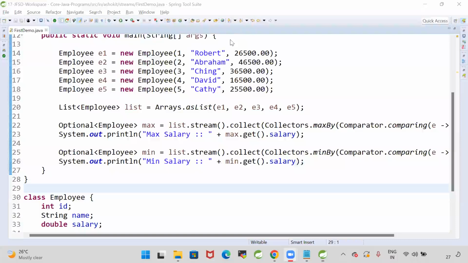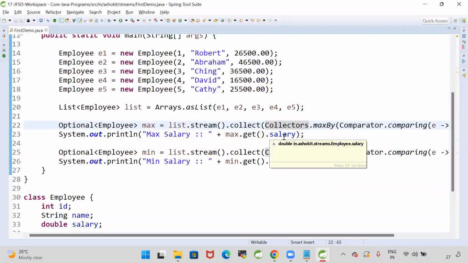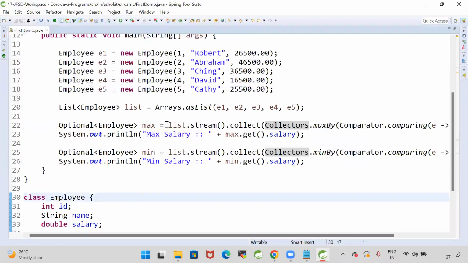Can't we do with only filter? No. Filter will just tell you condition based. It will return true or false. How can you understand which is having maximum salary? Again, you need to write your own logic to replace that maximum salary value every time. Filter will just take the employee object and return true or false. You need to write your own logic. Instead of that, here in the stream API, a direct method is available.